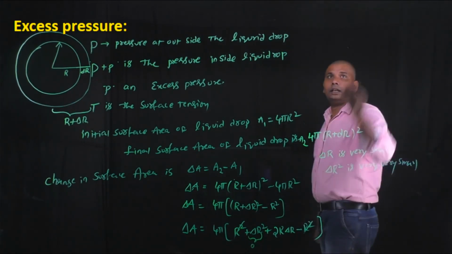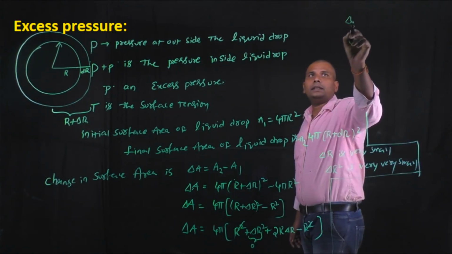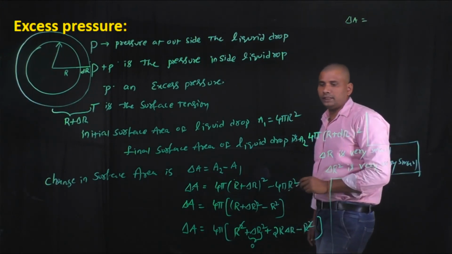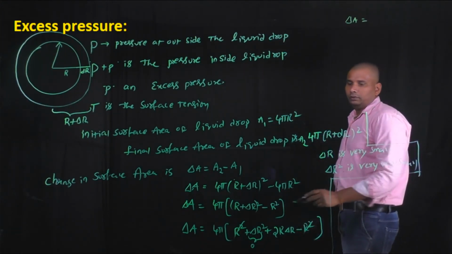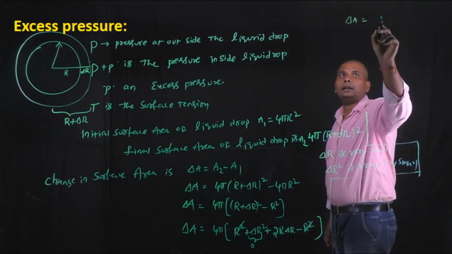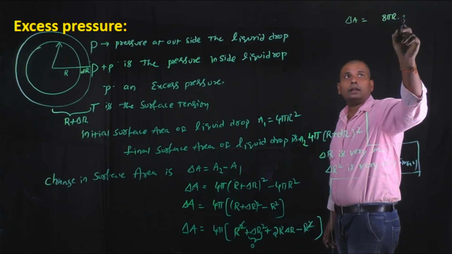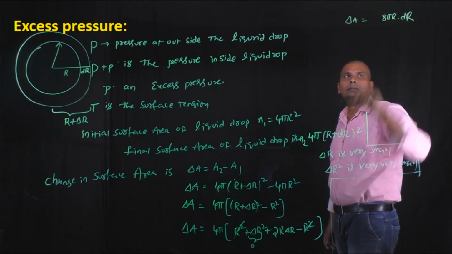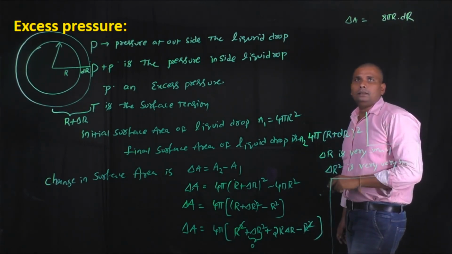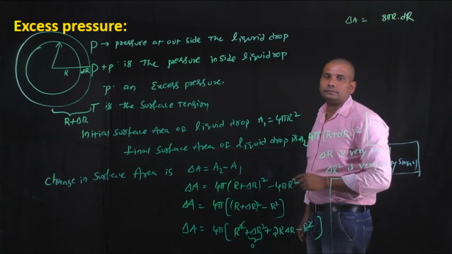Now we finally get the change in surface area: delta A equals 4 pi into 2r delta r, which is 8 pi r into dr, delta r or dr. Okay, this is the increase in surface area.